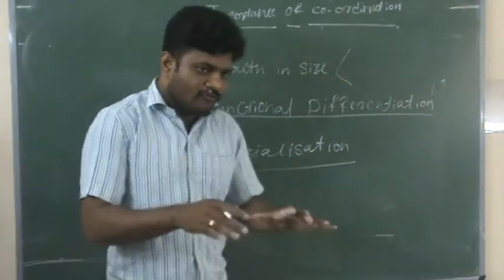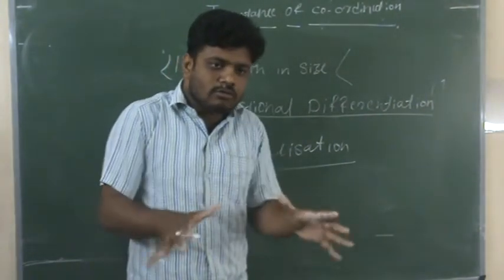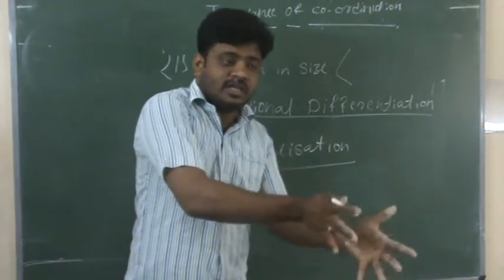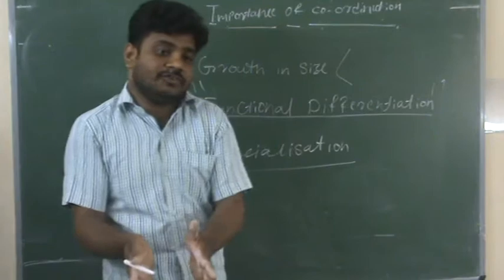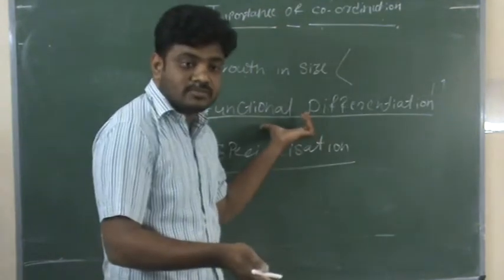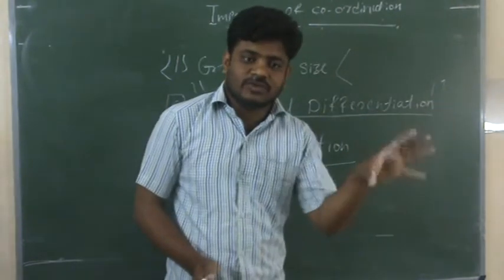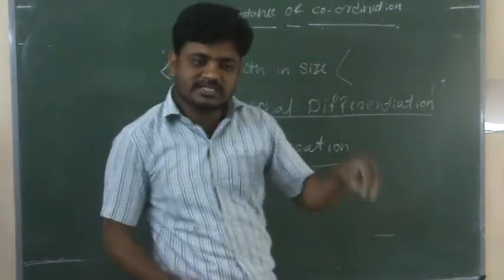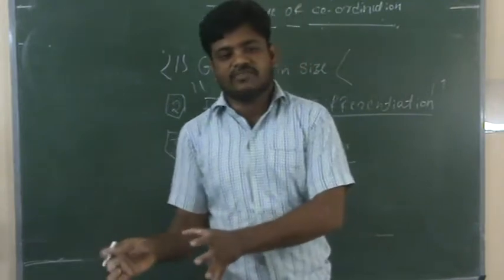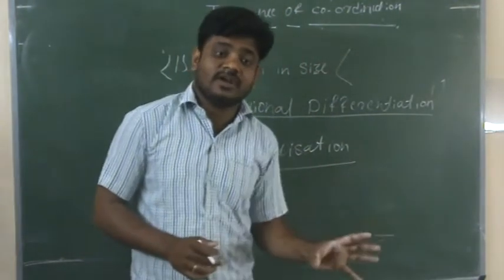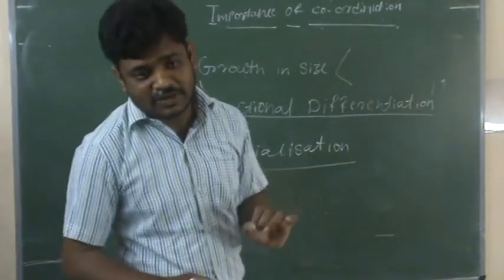One person is not involved in the other's activity, because there is functional differentiation. Production manager will focus on production activity. Sales manager will focus on sales activity. Finance manager will focus on finance activity. The research and development manager will focus on R&D activity.